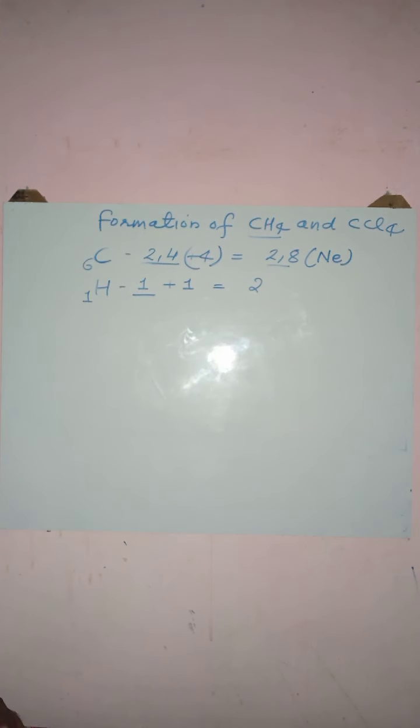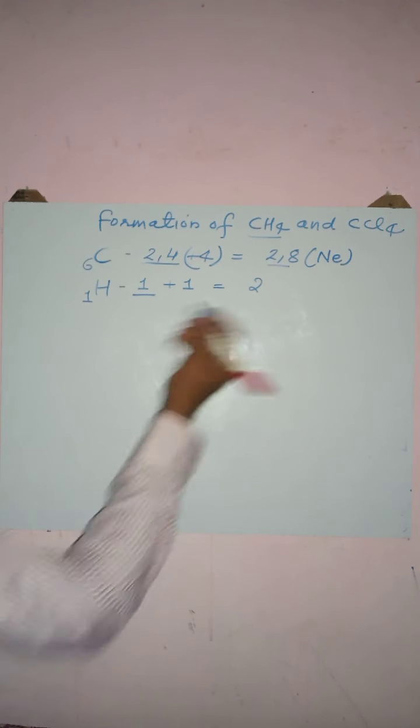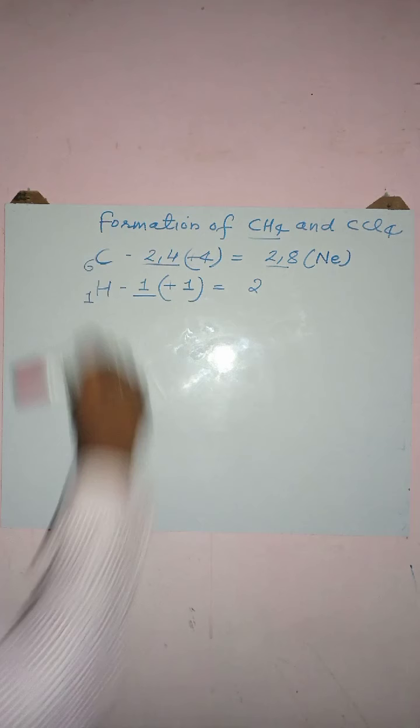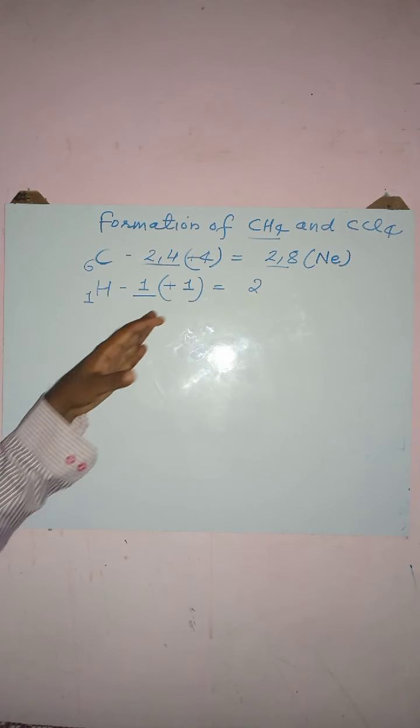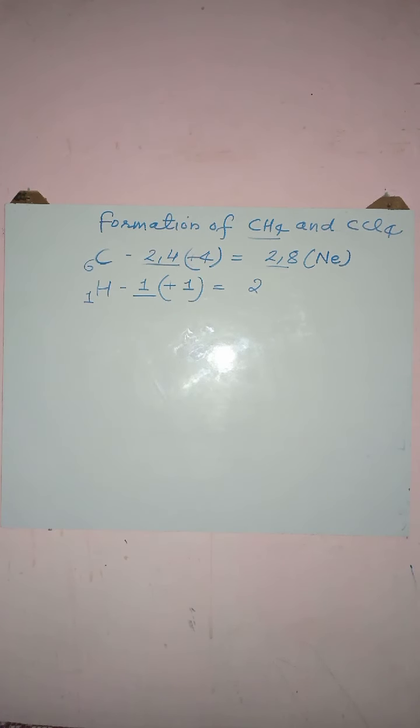If we talk about the hydrogen atom, its electronic configuration is 1 electron in the K shell. So to become stable, it needs 1 more electron. That's why I represented plus 1 electron here. After 1 more electron, its electronic configuration will become 2 electrons in the K shell, which is equivalent to the electronic configuration of the nearest noble gas helium. In this way, they both will be stable. So what happens in the case of the methane molecule? How is the methane molecule formed, and how after its formation do carbon and hydrogen become stable?